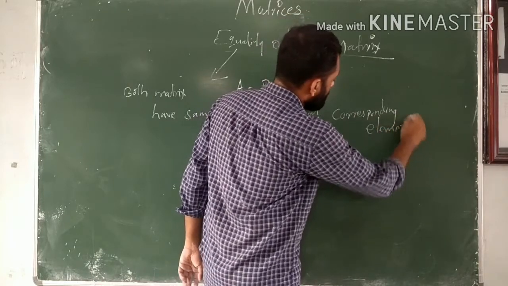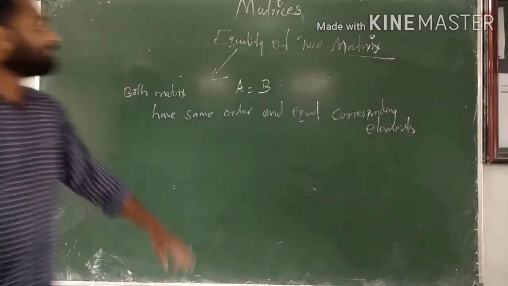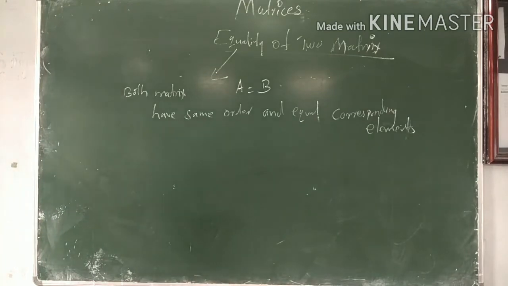Equal corresponding elements is known as equality of two matrices.